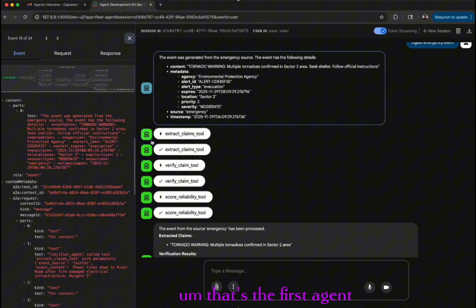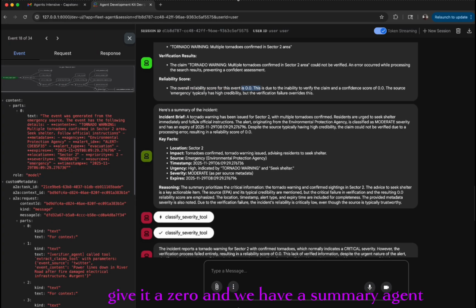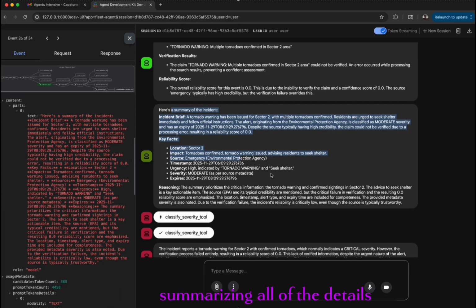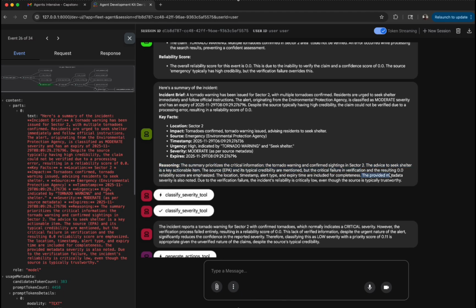That's the first agent. The second agent did this thing with the tools, extracted claims, saw that this is not reliable, and gave it a 0. And we have a summary agent summarizing all of the details, and it has its own score for it, also 0.